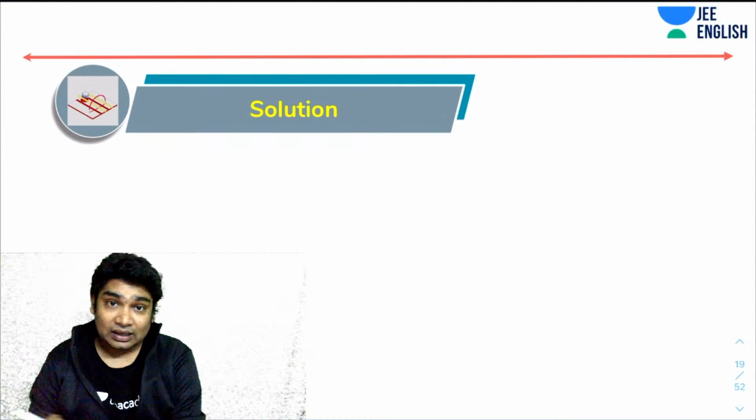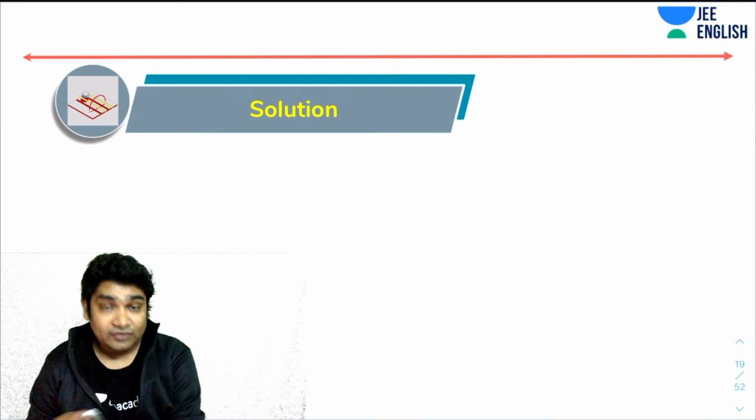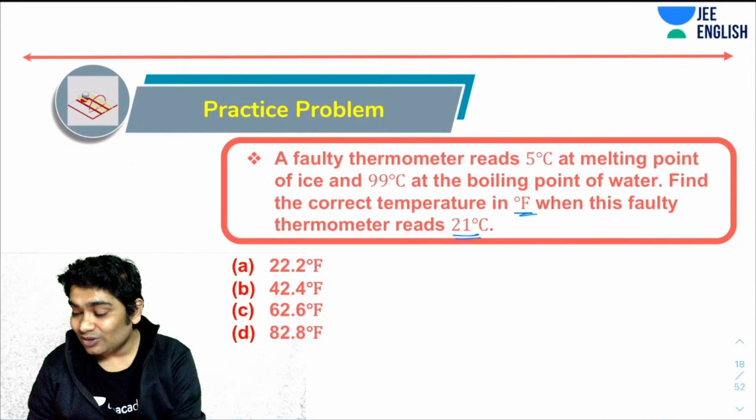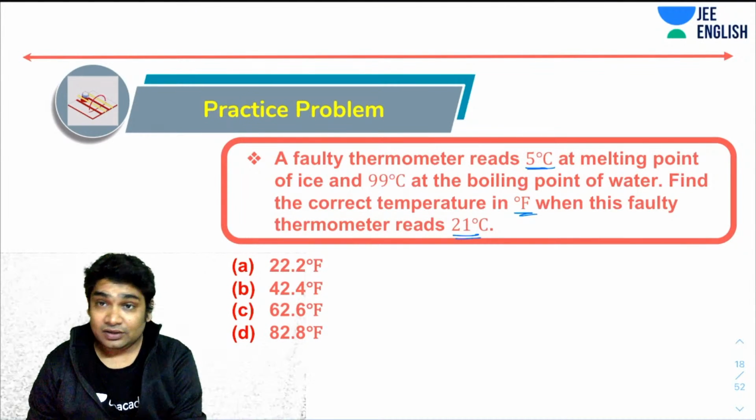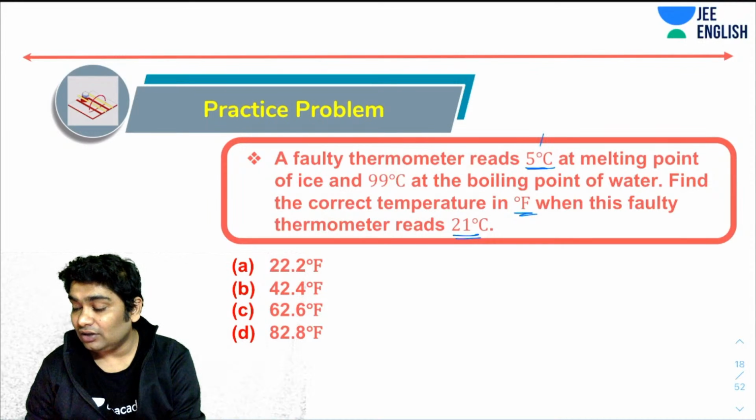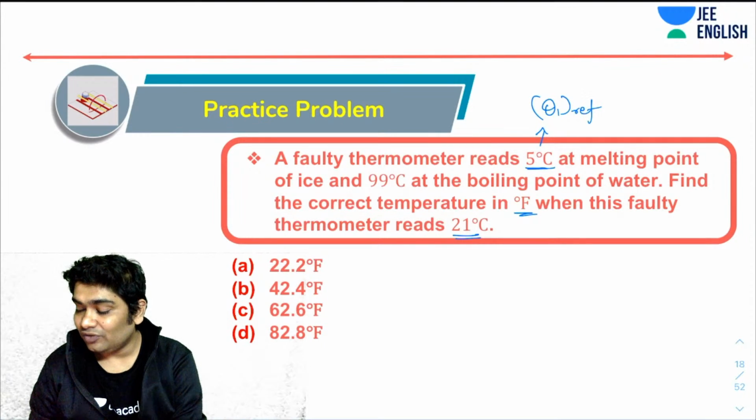So the faulty thermometer reads the freezing point as 5. So you can imagine that this is an imaginary scale where instead of 0, the freezing point of water is 5. This is the theta 1 of reference. This is the theta 2 of reference.